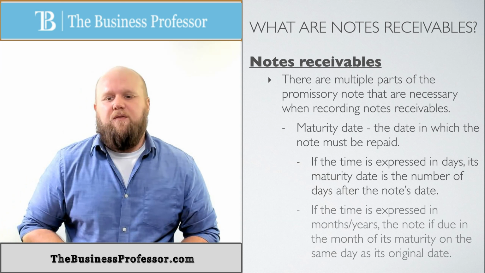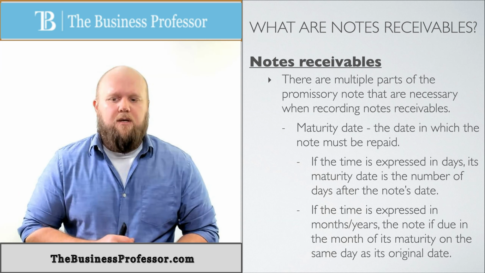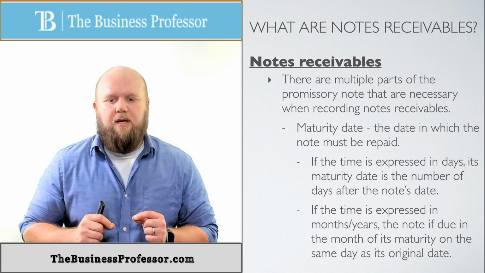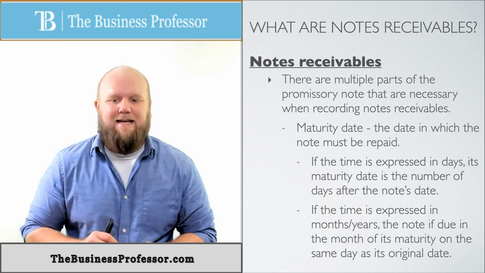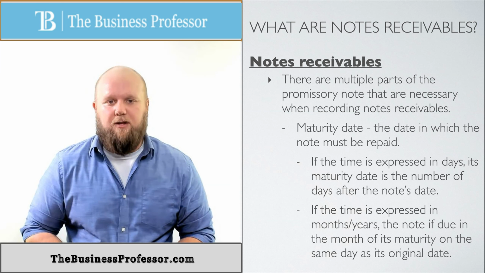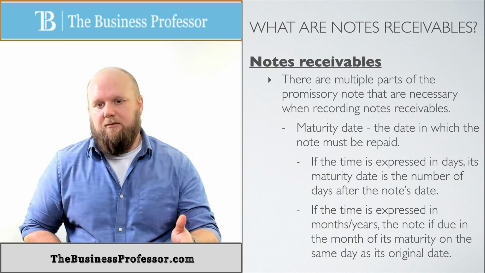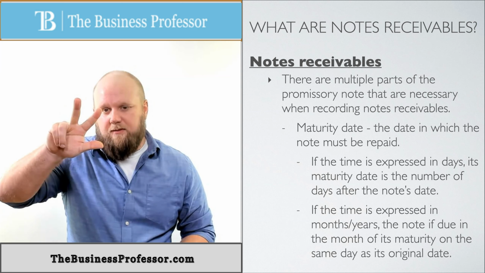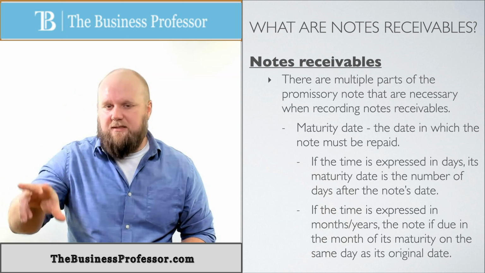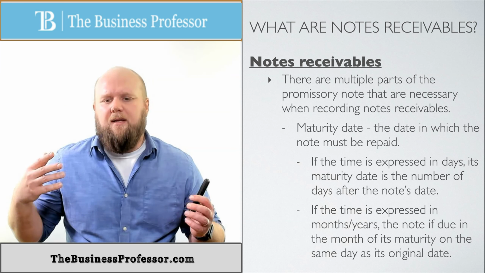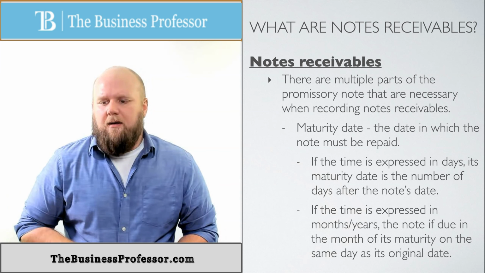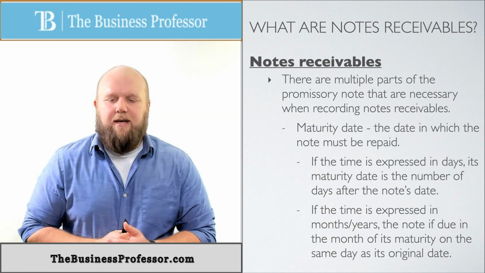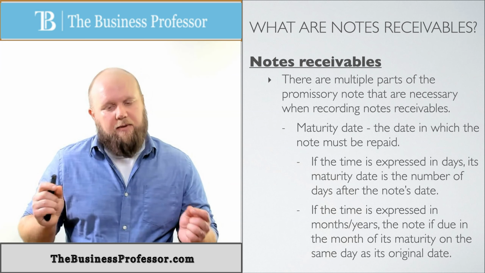Okay? If the time is expressed in months or years, then the note is due in the month of its maturity on the same day as the original date. So if it's a 3-month note and it's on January 1st, so February, March, April 1st. So it's on the same date, it's just 3 months in advance. So that's how you keep up with those. And in the next videos, I'm going to show you how to do the calculations of those, which is probably even more important.